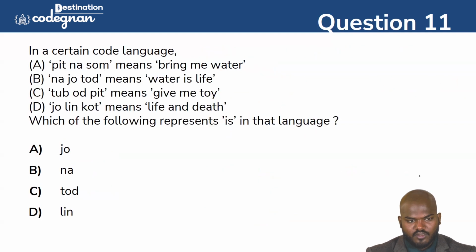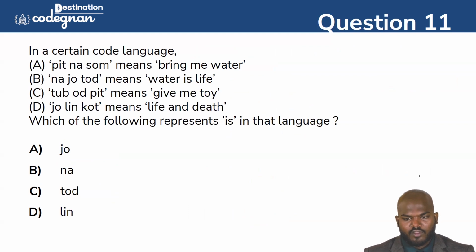We'll go for the next question. That is pitna so means bring me water. Najo toad means water is life. Tubot pit, give me toy. Jolin coat, life and death. Which of the following represents water in that language? That is the deal. In the question we can see this.